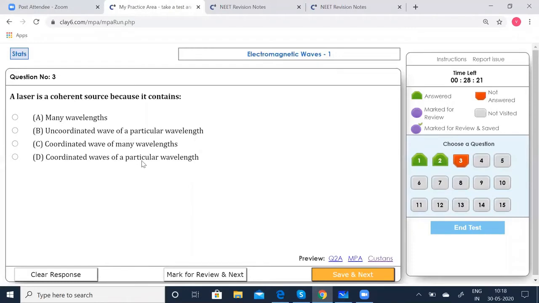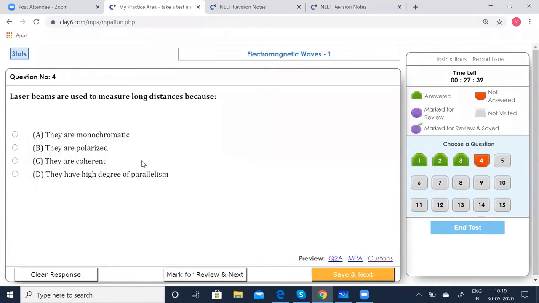A laser is a coherent source because it contains many wavelengths, uncoordinated wave of a particular wavelength, uncoordinated wave of many wavelengths, coordinated wave of many wavelengths, coordinated wave of a particular wavelength. All right. Laser is nothing but a coherent source, you know that. Why is it a coherent source? For a coherent source, all the waves should be of a particular wavelength, right? So they are all coherent together, or they are all coordinated together. So you can say coordinated waves of a particular wavelength. Option D is correct. Click that.